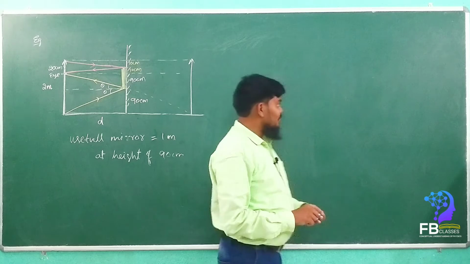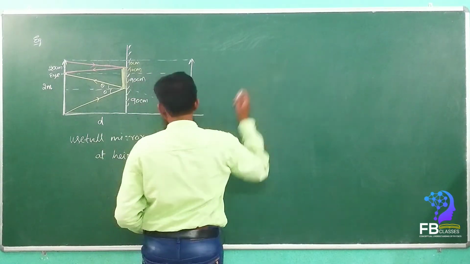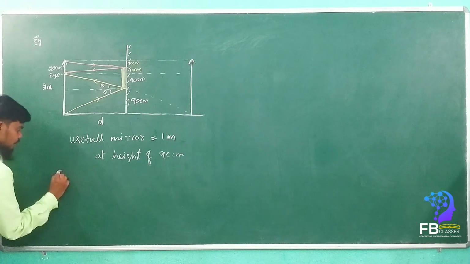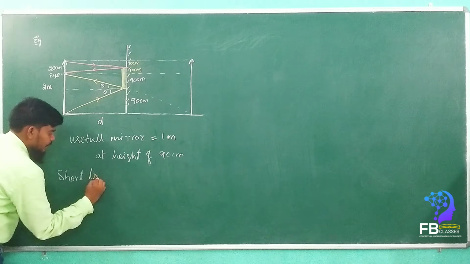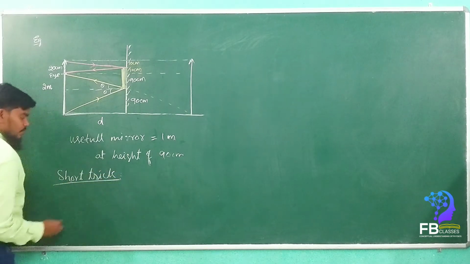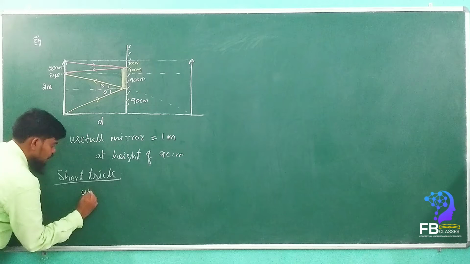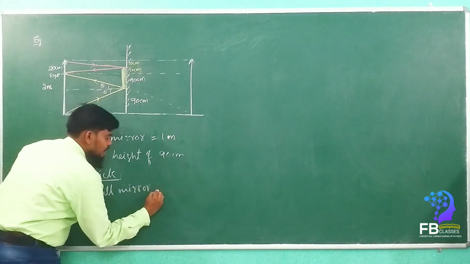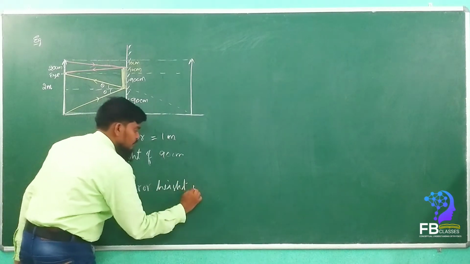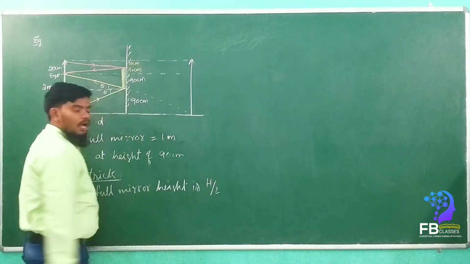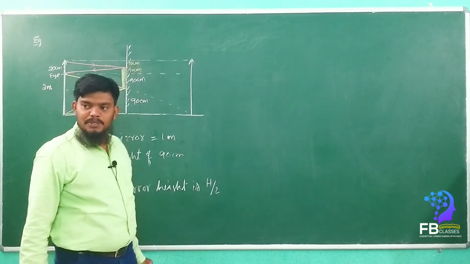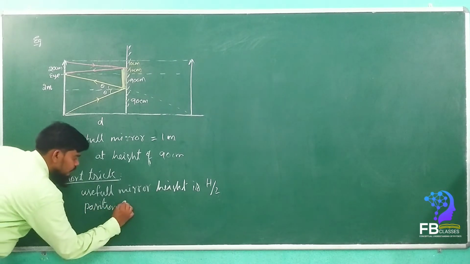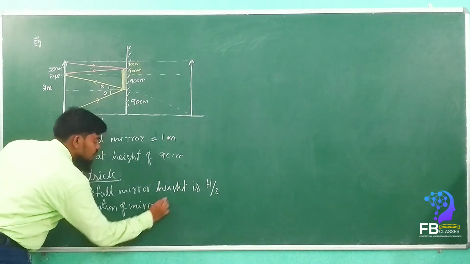See here, the short conceptual understanding. The short trick is: the useful mirror height is h by 2, half of the height of the person, and the position of the mirror.